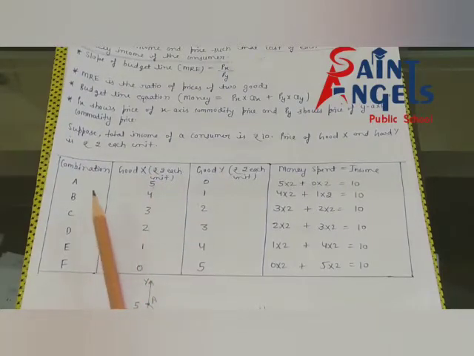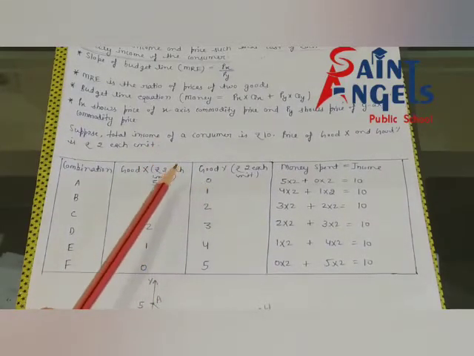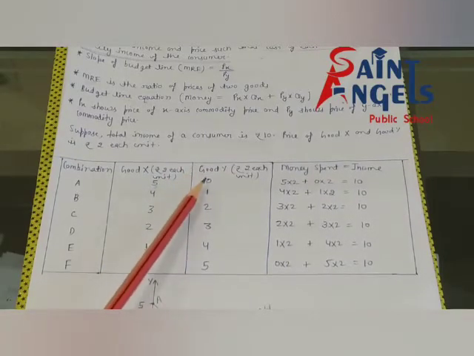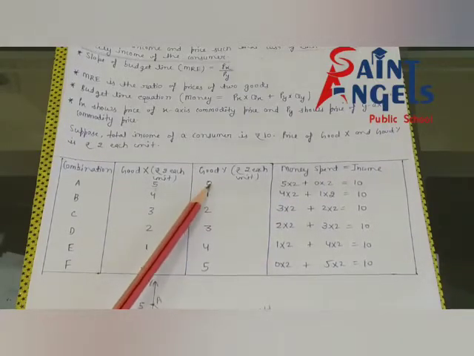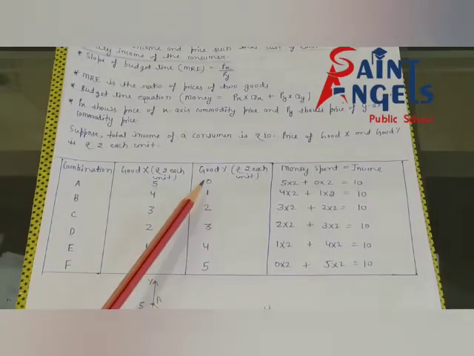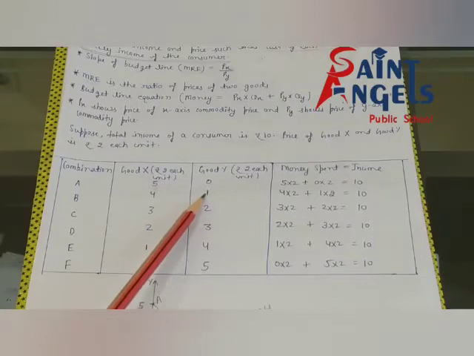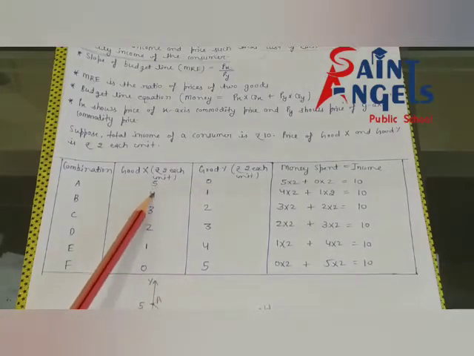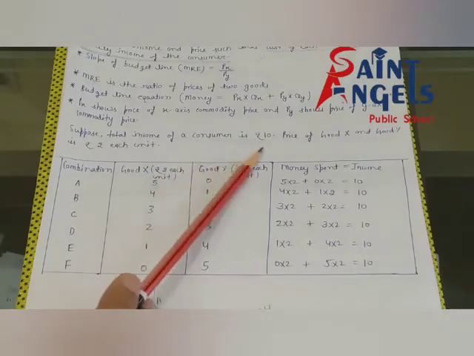After this, the consumer wants to increase consumption of good Y. Consumption of good Y increases from 0 to 1. Suppose the consumer is purchasing 1 unit of good Y, it means the consumer can purchase 4 units of good X, because consumer income is limited.